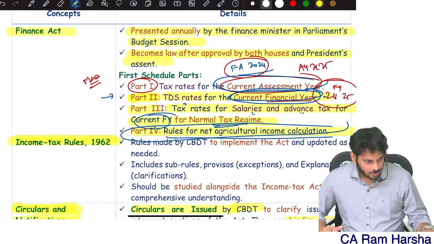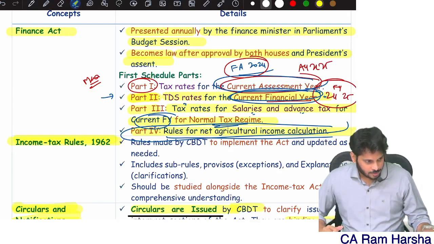For a partnership firm, normal income is taxable at 30%. So the incomes are again of two types from a tax computation point of view: normal incomes and special incomes. Special incomes are taxable at a special rate, normal incomes are taxable at the normal rate.